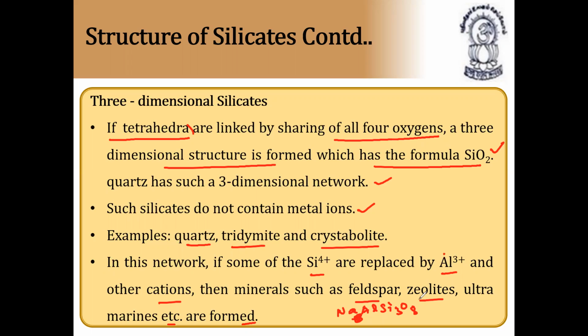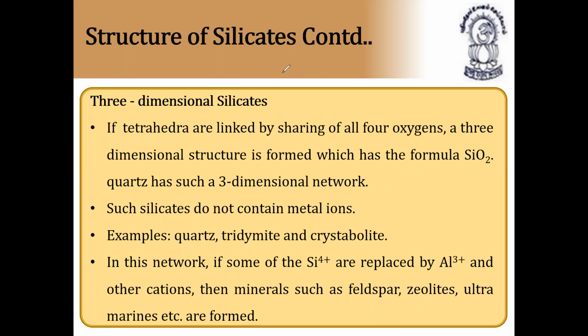And next we have zeolites. Zeolites we already know, we have done it already. Zeolites are nothing but shape selective catalysts. They are used in softening of hard water. Next, ultramarines, etc. Very, very important, all these 3-dimensional silicates.